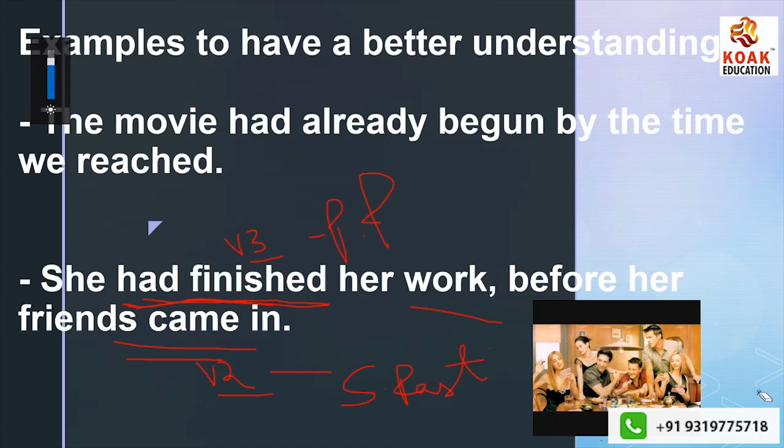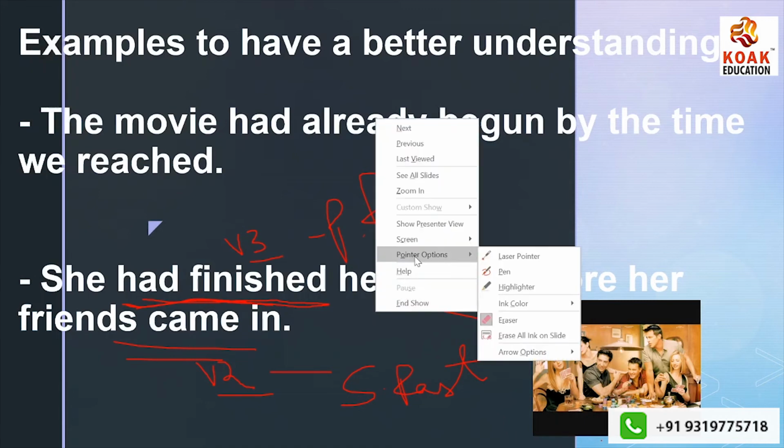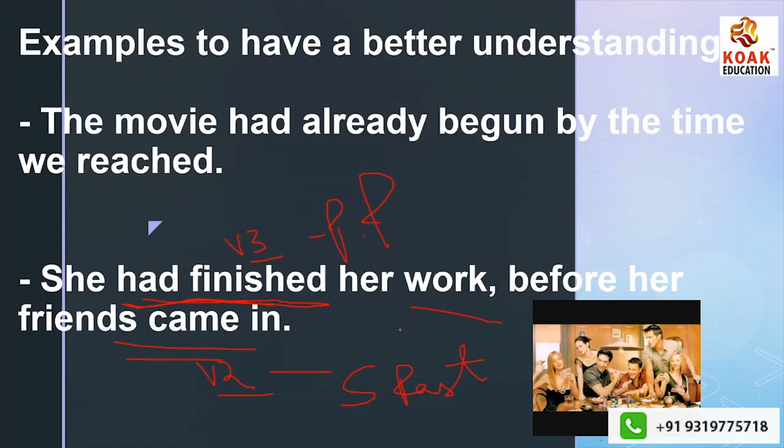So we were talking about this: she had finished her work before her friends came in. So this is clear to us, why had finished here and why came here. This is the reason why we have used it.